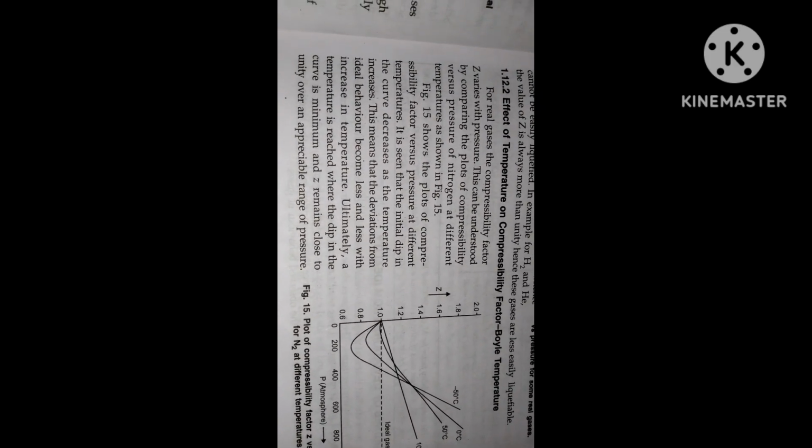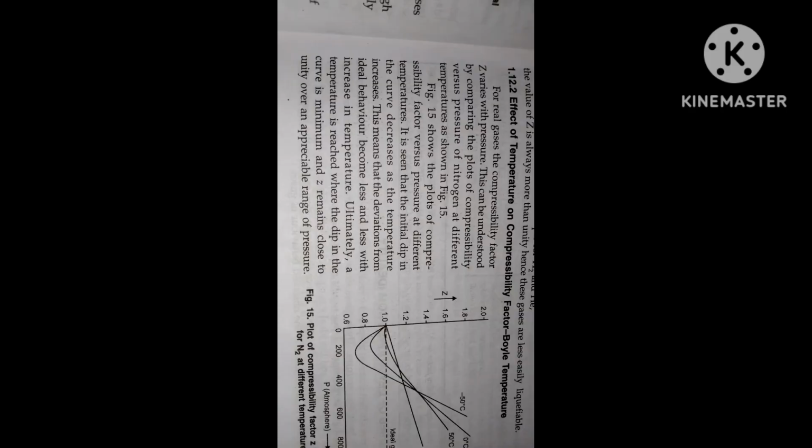Effect of temperature on compressibility factor, Boyle's temperature. For real gases, the compressibility factor Z varies with pressure. This can be understood by comparing the plots of compressibility versus pressure of nitrogen at different temperatures, as shown in figure 15. Figure 15 shows the plot of compressibility factor versus pressure at different temperatures. It is seen that the initial dip in the curve decreases as the temperature increases. This means that the deviation from the ideal behavior becomes less and less with increase in temperature.